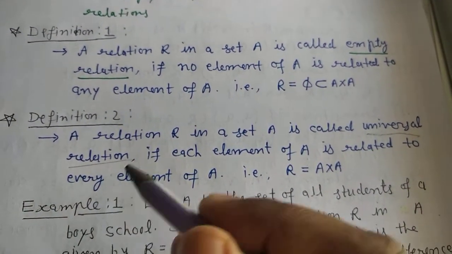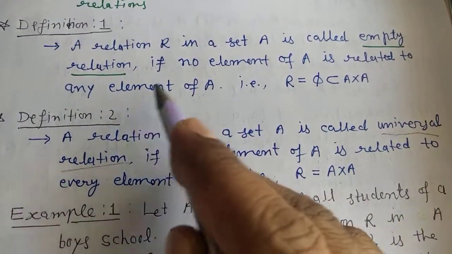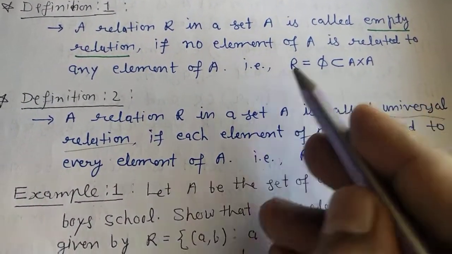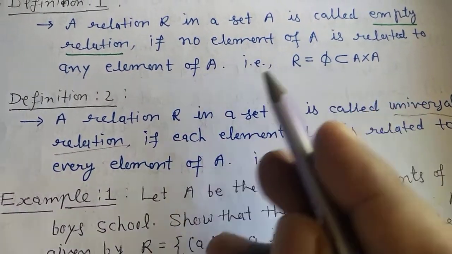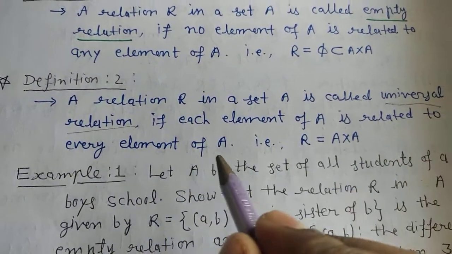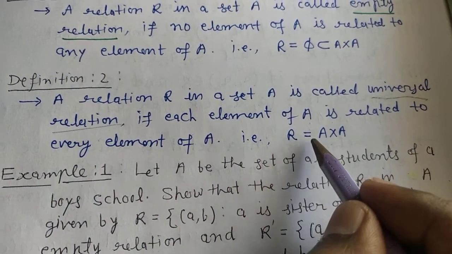In short, in empty relation no elements, in universal relation all elements. That is, in empty relation R equals phi, a subset of A cross A, and in universal relation R equals A cross A.